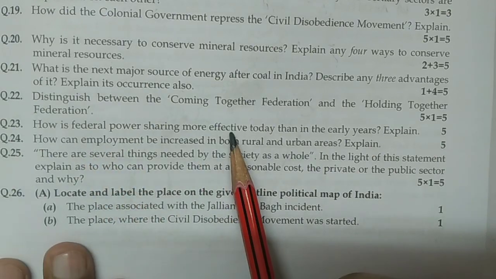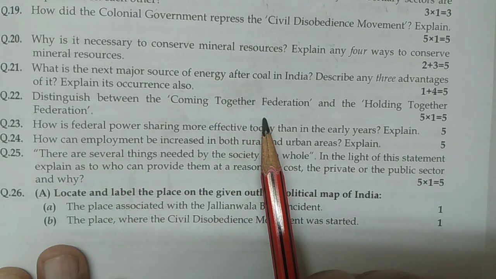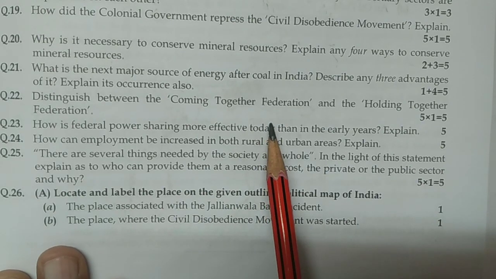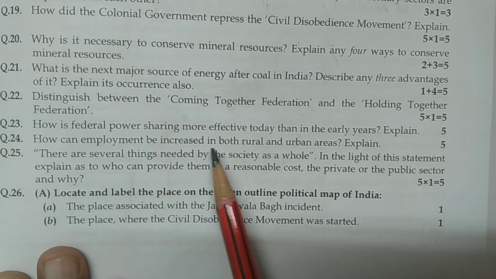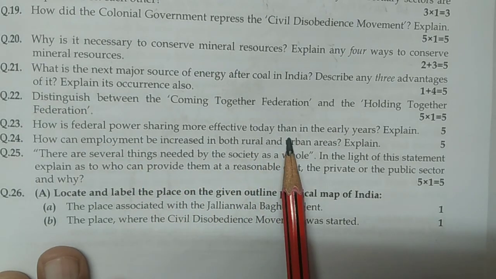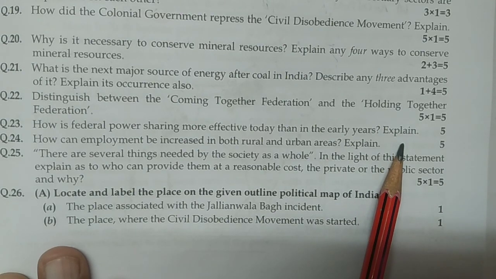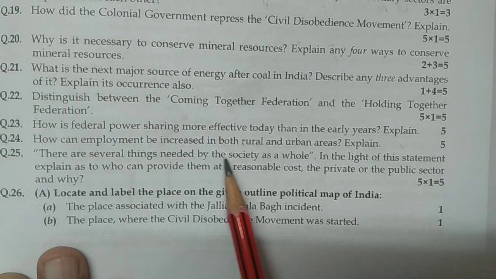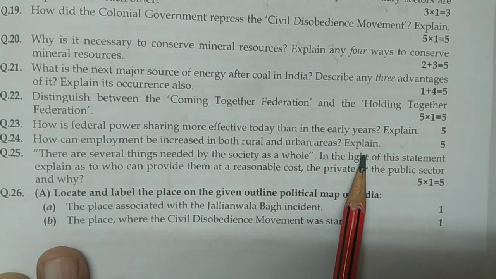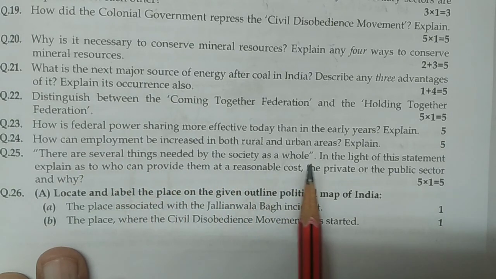Next, distinguish between coming together federation and holding together federation. Coming together and holding together is also very important. These are lengthy questions, so you need to be aware of all this important content. Next, how is federal power sharing more effective today than in the early years? Explain. So you can complete this also. How can employment be increased in both rural and urban areas? Explain. They are talking about employment, so it is also important.